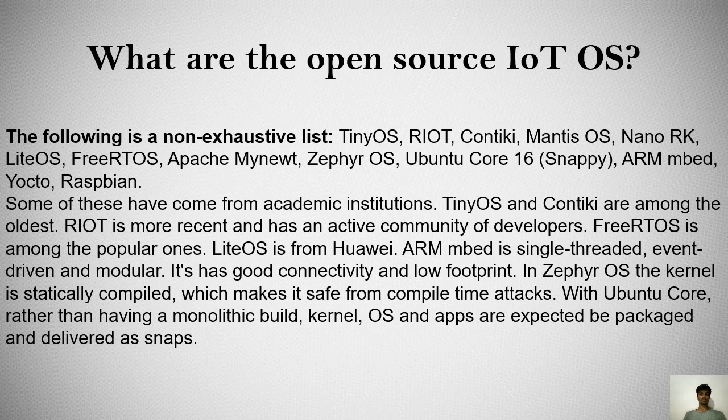Let us see what are the open source Internet of Things operating systems. The following is a non-exhaustive list: TinyOS, RIoT, Contiki, NanoRK, LiteOS, Apache Mynewt, ARM Embedded, and Yocto. Some of these have come from academic institutions. TinyOS and Contiki are almost the oldest. RIoT is more recent and has an active community of developers.